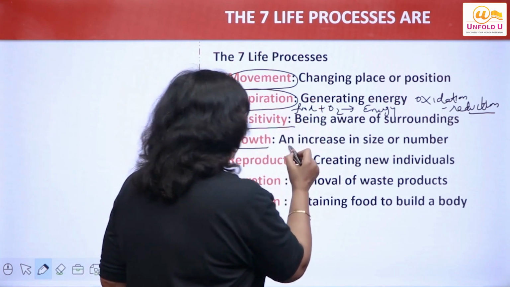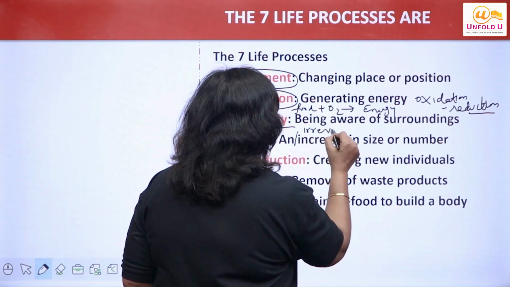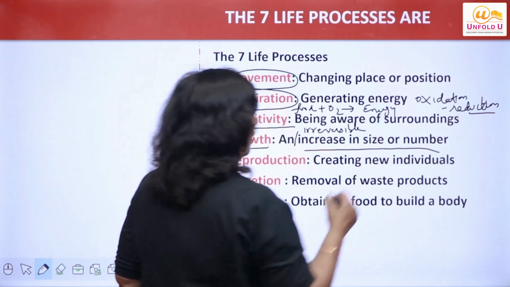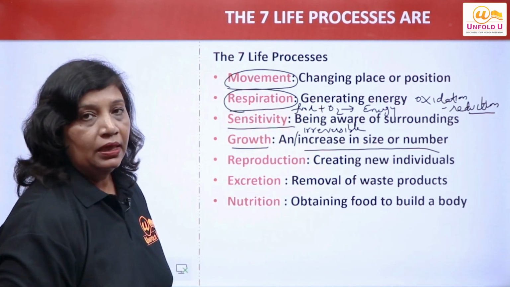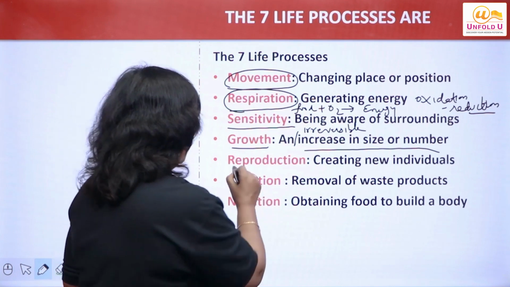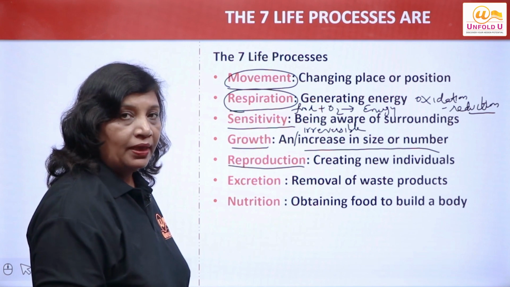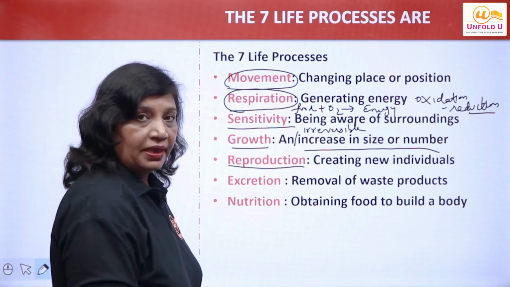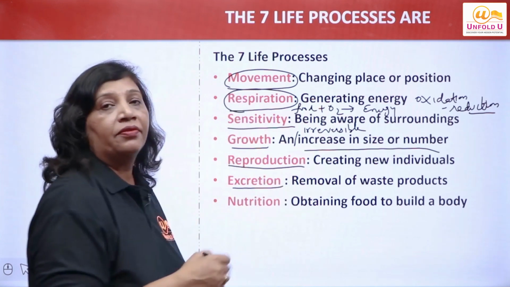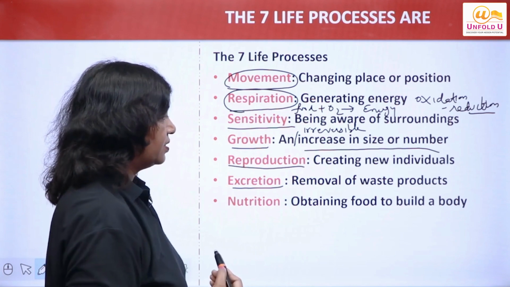Growth: an irreversible increase in size or number is called growth, which is a part of life processes. Reproduction, creating their own types, right? Perpetuating the race, continuing the race, that is called reproduction. Removal of waste, getting rid of the waste materials from the body, is called excretion.